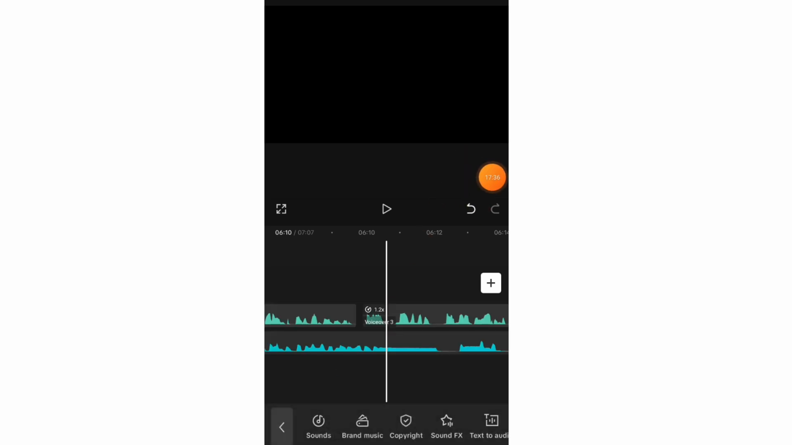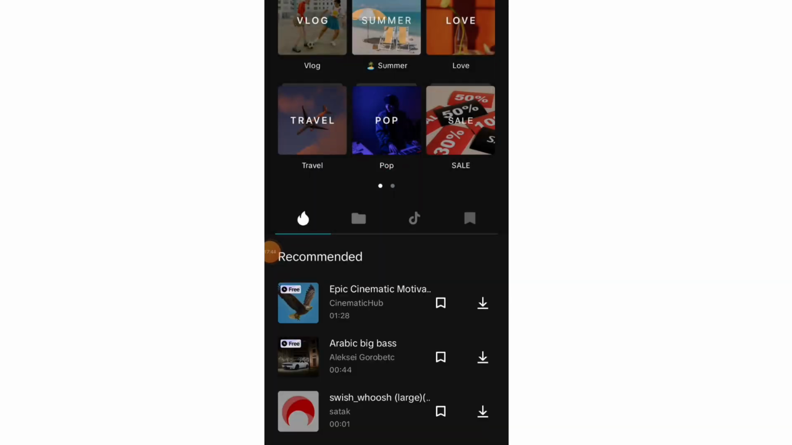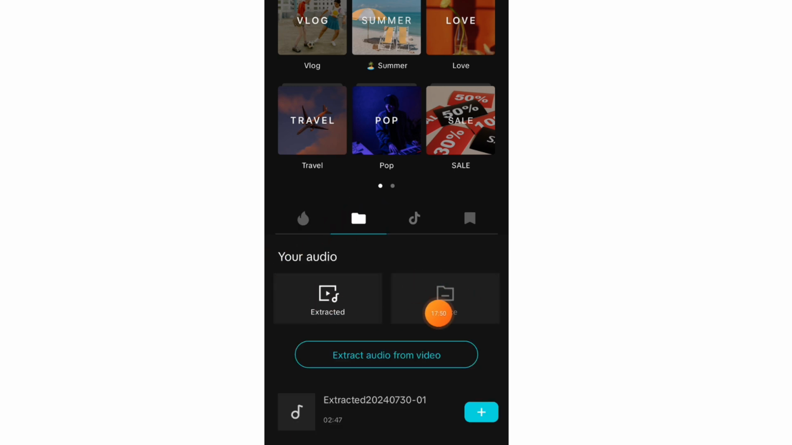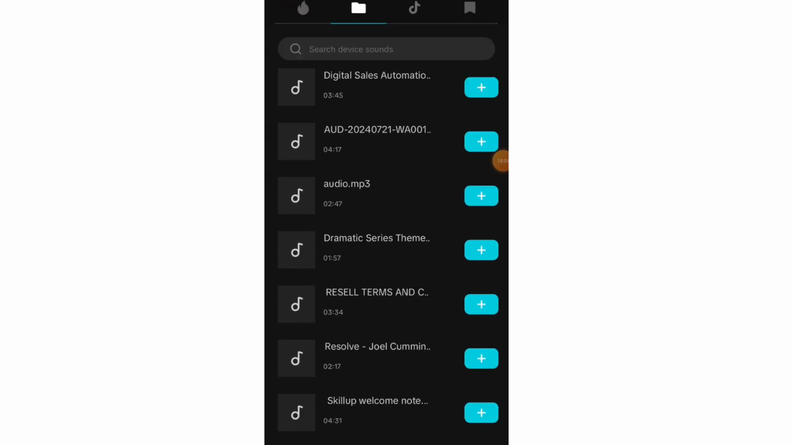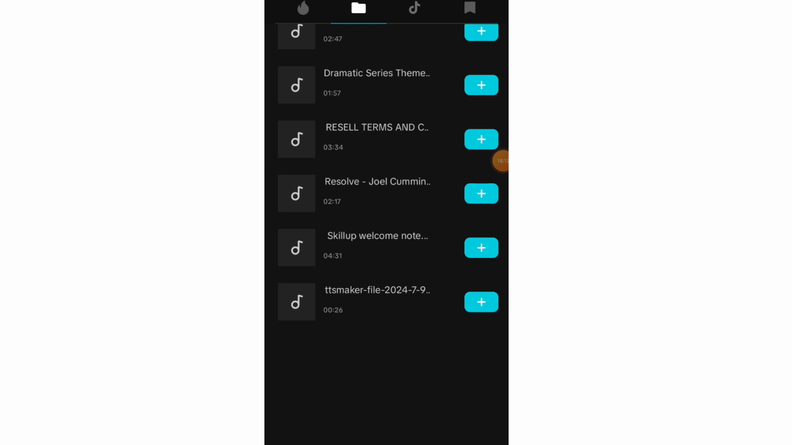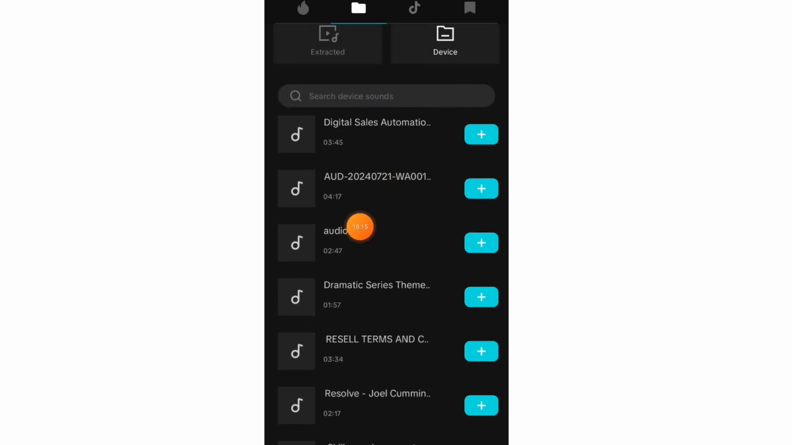Once you click on audio, go to sounds, click on sounds. Once you click on sounds, you locate and click on your device, which is this particular icon right here. You can also use this method to extract the audio from a video. But at this moment, we want to pick an audio, which is an audio. So I'll click on this device and it will take me to all the sounds that are on my phone. And you locate and click on the particular one you want. So I'm just going to click on this one right here.